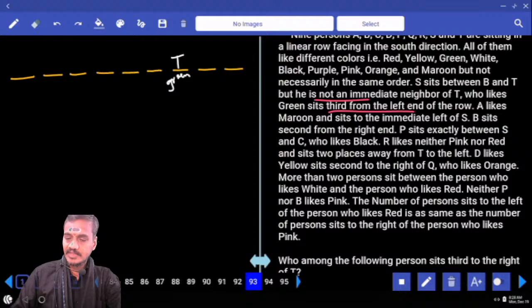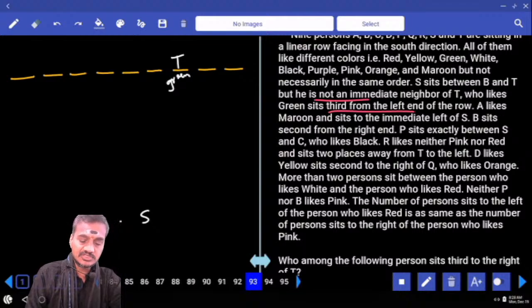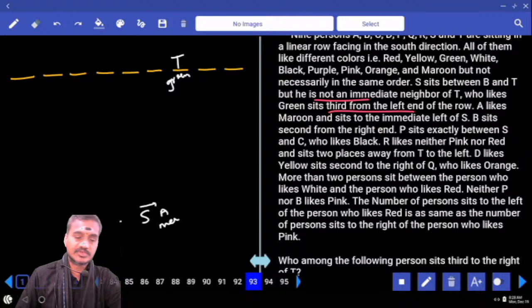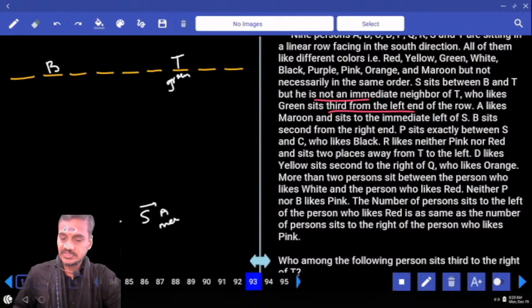And next one, A likes maroon, sits to the immediate left of S. Maroon is to the immediate left hand side of S. B sits second from the right hand of the row. Now where is this B? B is fixed here, as B sits second from the right hand.